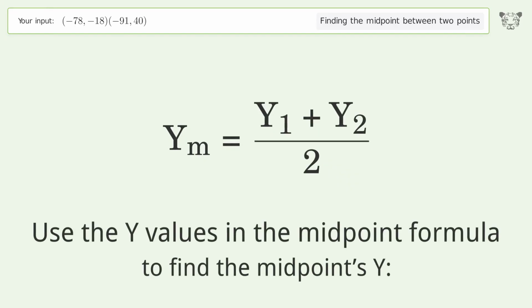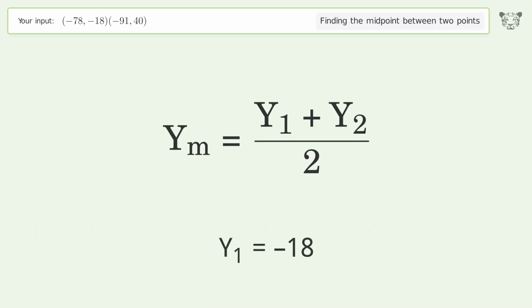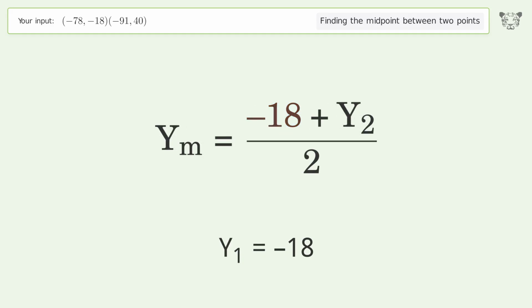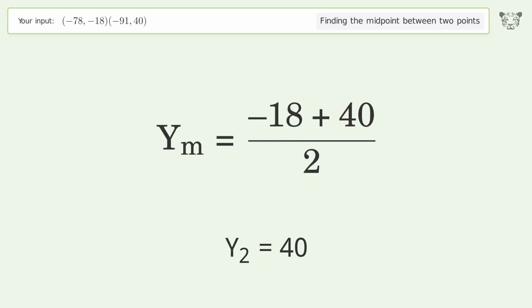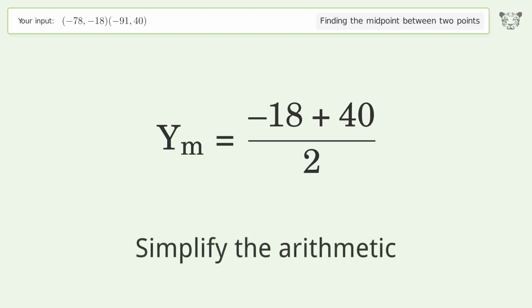Use the y values in the midpoint formula to find the midpoint's y. y1 equals -18. y2 equals 40. Simplify the arithmetic.